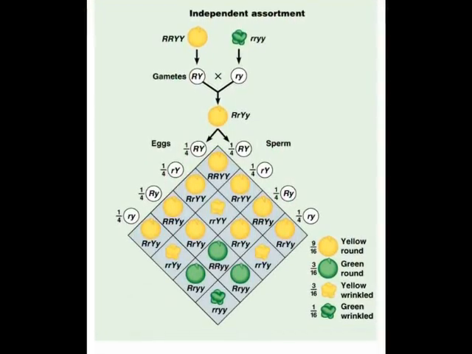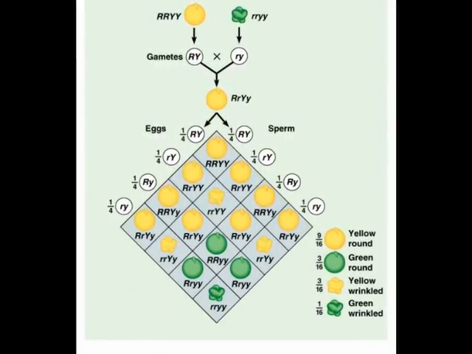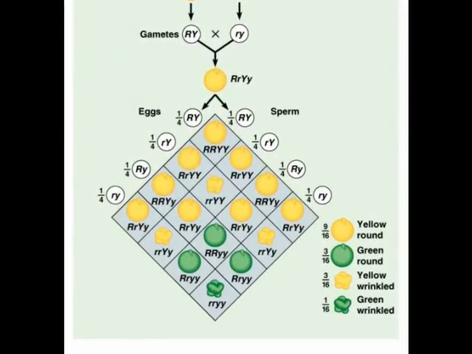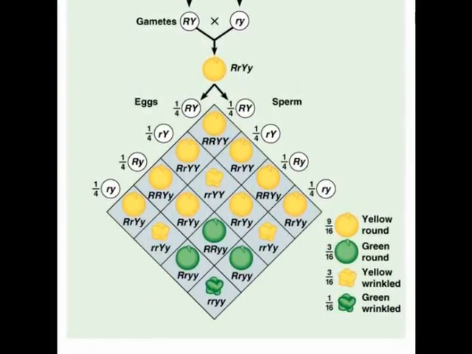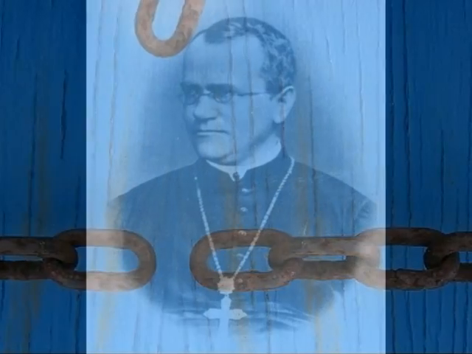The second law is the law of independent assortment. This law means that each gene or trait is independent of each other. For example, seed color does not determine seed shape. These traits are independent of each other. This means that genes are not linked to each other like links in a chain.